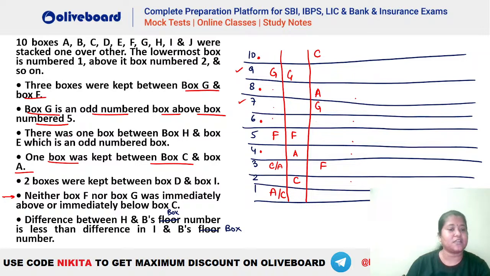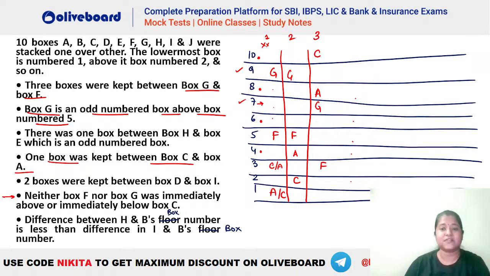After that, what is given? There is one box between H and E, which is an odd numbered box. So E is an odd numbered box here. Let's say this is case 1, this is case 2, this is case 3. You can see if you take E on the 7th position, you will not be able to place H because we already have G and F. Not possible. Similarly, you cannot take 5, you will not take 3 also, you cannot take 1. That means now the first case becomes invalid, because you will not be able to place H and E in the first one.